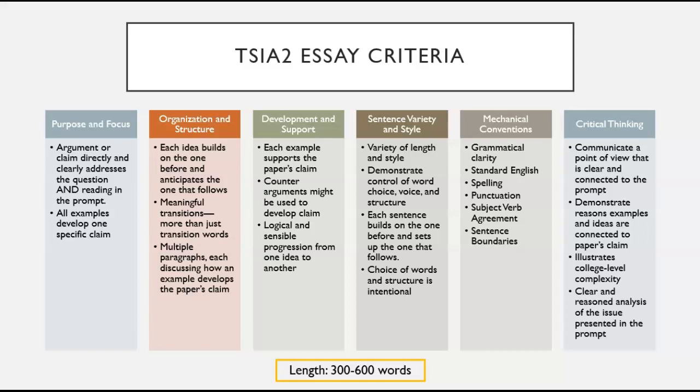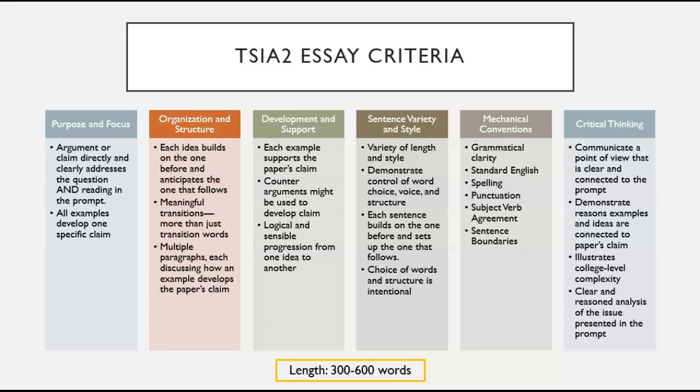Multiple paragraphs discussing one idea each. So each of your paragraphs should have a different example, and you should only have one core example per paragraph. Development and support. Each of the examples that you've chosen to include support your paper's claim and help you develop that idea. If you include counter arguments, that would fall under development and support. Development and support is looking for the progression of one idea to another. So it is connected to organization and structure and purpose and focus.